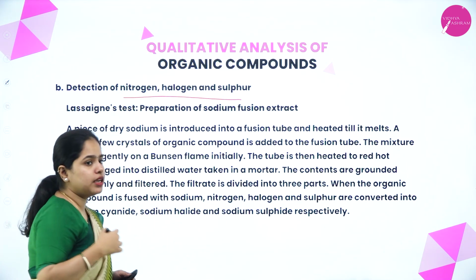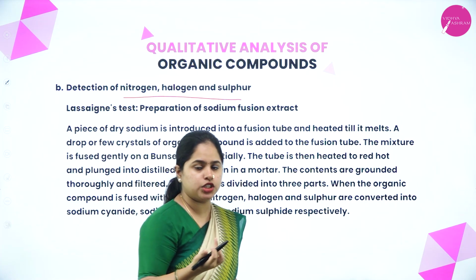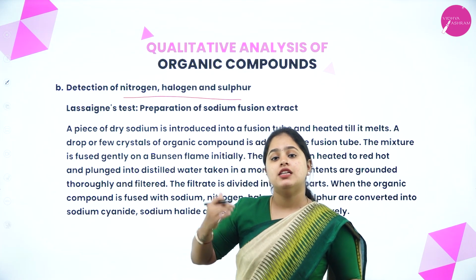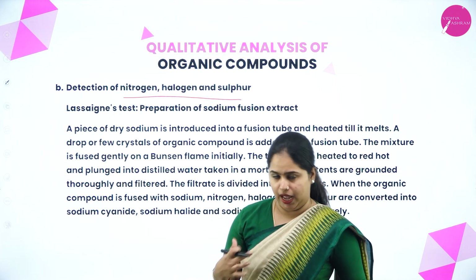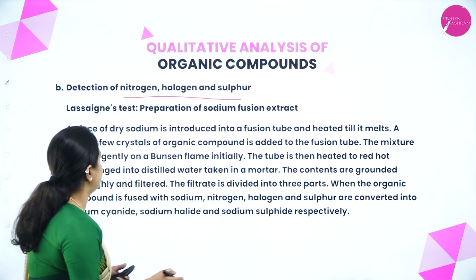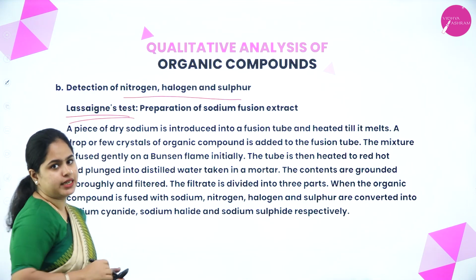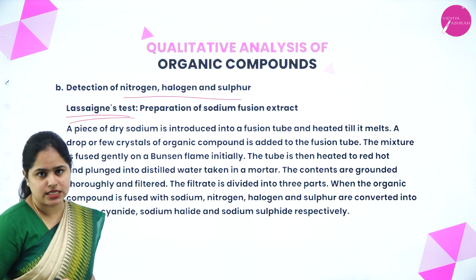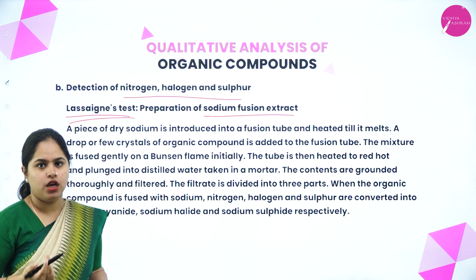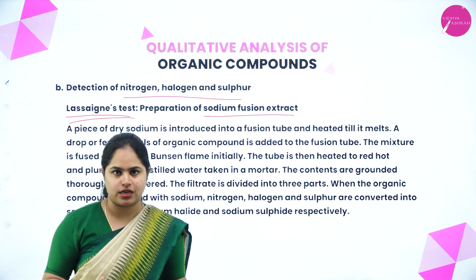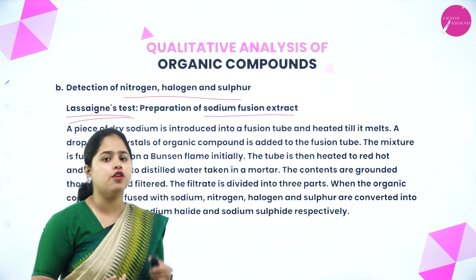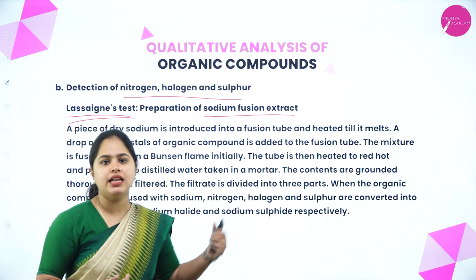So as said in the beginning, it's not necessarily always carbon and hydrogen. There can be other elements as well. So we are going to detect the presence of nitrogen, sulfur and halogen. Together, to detect the presence of nitrogen, sulfur and halogen, we use the Lassaigne's test. Yes, Lassaigne's test is what we use. That is basically the sodium fusion extract test. You can also say it as sodium fusion extract test. Alright. So Lassaigne's test is used to detect the presence of nitrogen, sulfur and halogens.